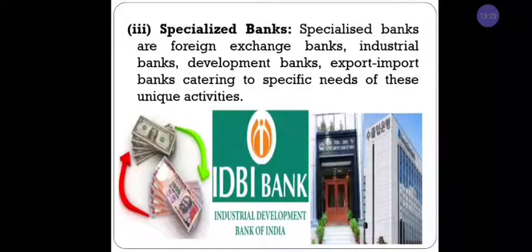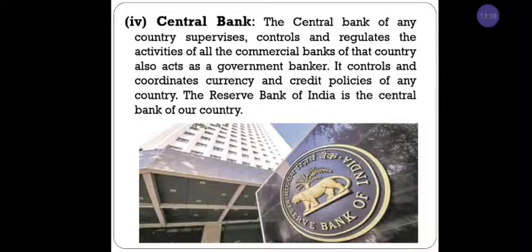In the examination they may ask, state any two specialized banks, that is, foreign exchange bank, industrial bank, development banks, import and export banks. And next we have the central bank. You are all very familiar with the central bank. The central bank of any country supervises, controls and regulates the activities of all the commercial banks of the country.